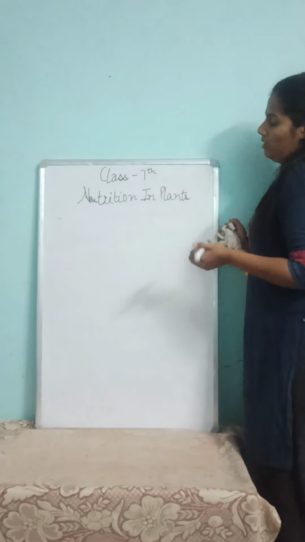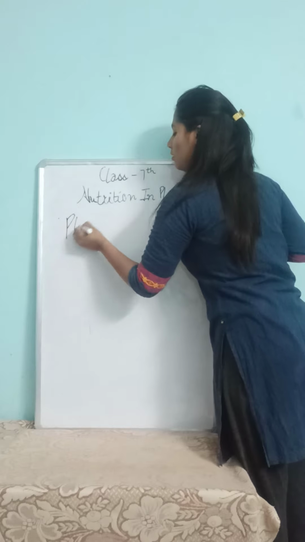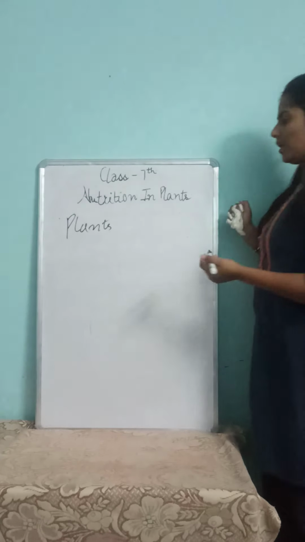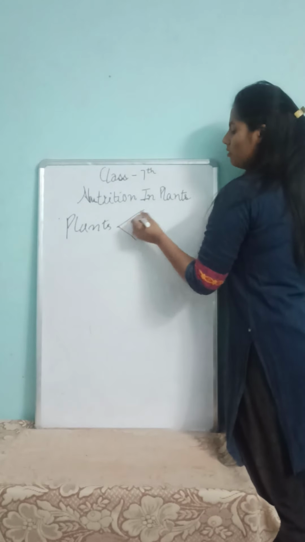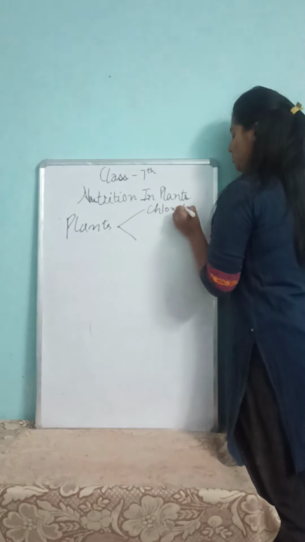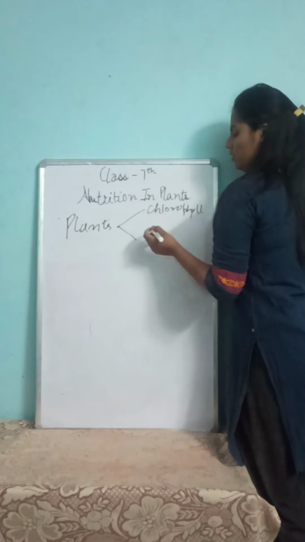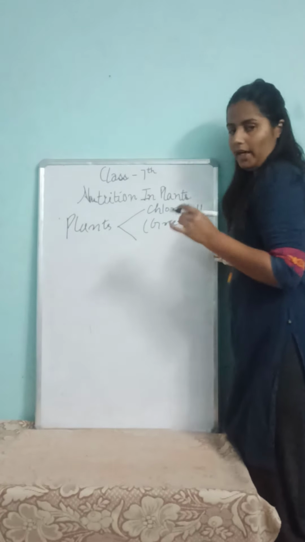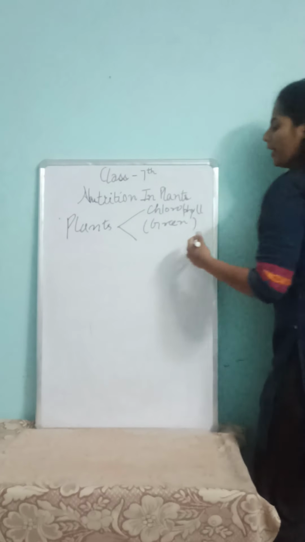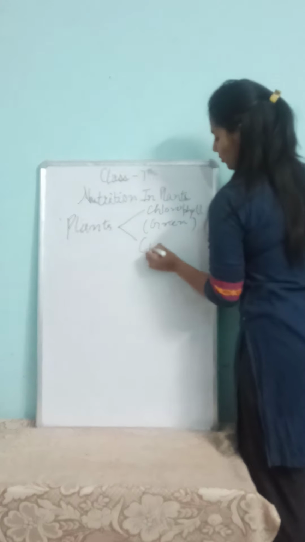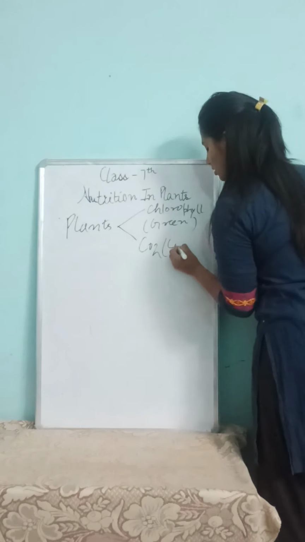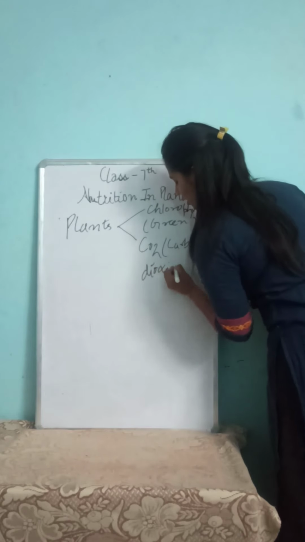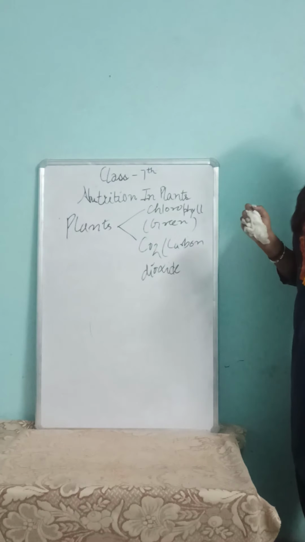Plants are capable to make their own food because they have a pigment called chlorophyll, which is green in color and naturally occurring. With the intake of carbon dioxide, CO2, plants are capable to make food by themselves.